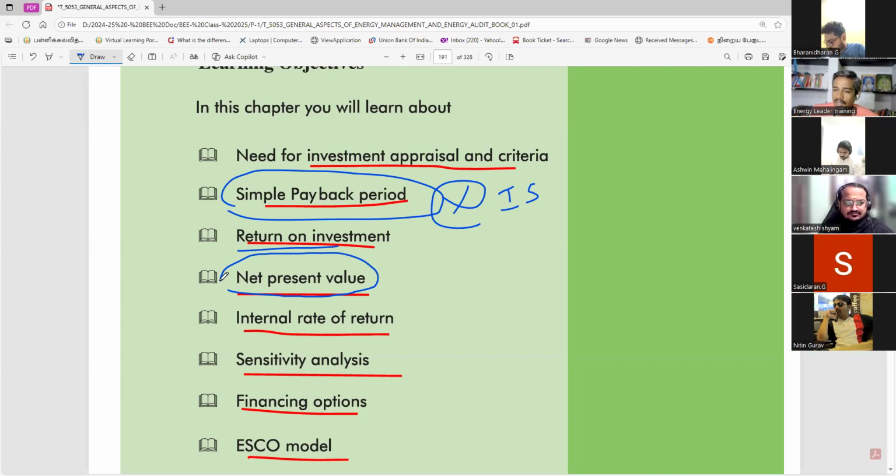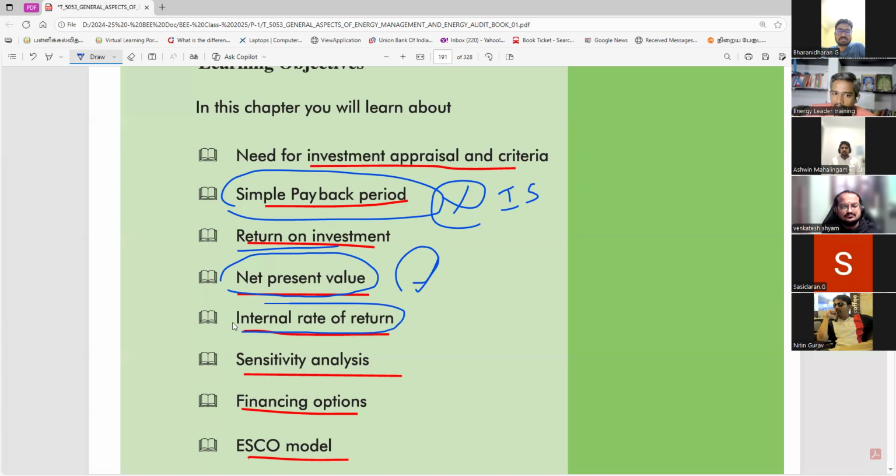Future value means, suppose you deposit 100 rupees in your bank. After 10 years, how much do you get with interest? You get 110, an extra 10 rupees. But as per business, I am going to invest in the future, so what is the current value? It is the opposite direction. That is a discount. This is the basic business fundamental, very, very important. Every time they are asking it for 10 marks.